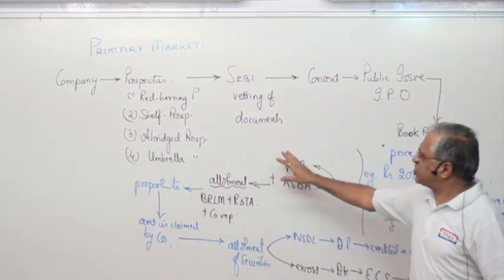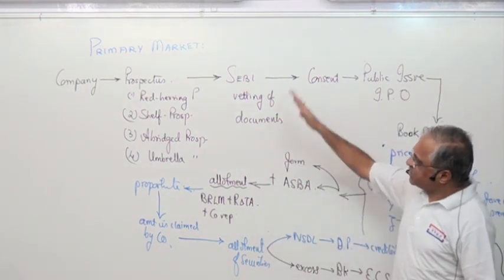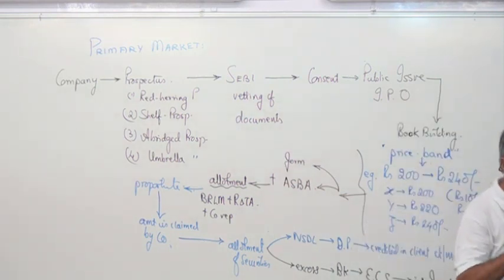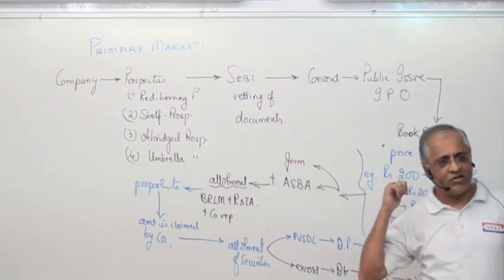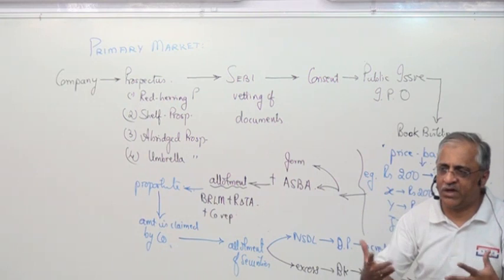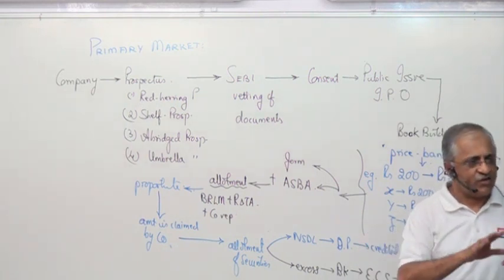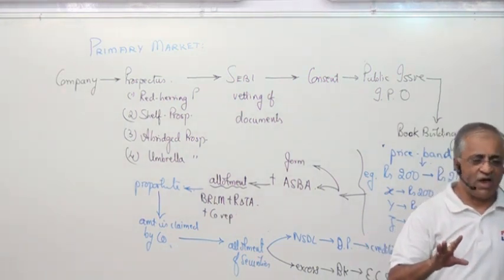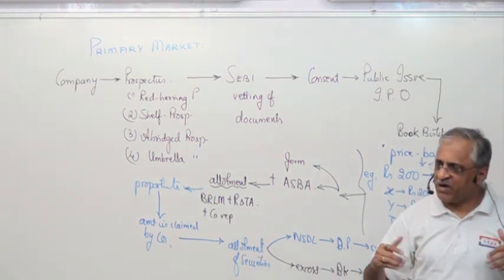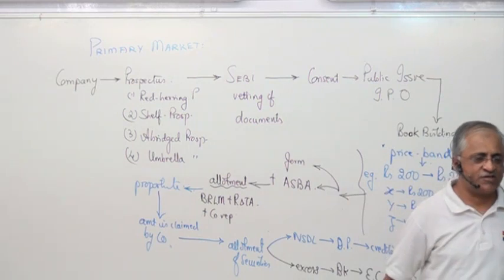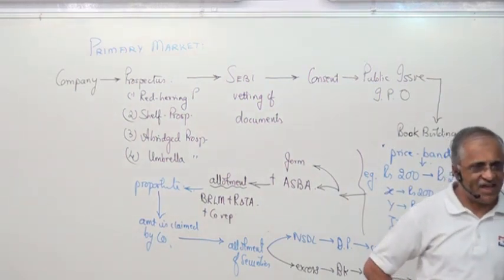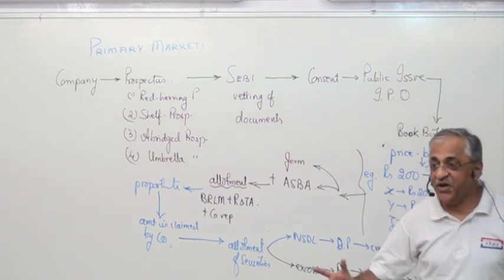Second, this market is good. This whole primary market tells you how your economy is running. It's an indicator of the economy. If everybody is coming to the market and raising money, he doesn't raise money just like that. He must have some demand for his product. Like today, there's news that Maruti Suzuki's Baleno has a waiting period of 18 months.